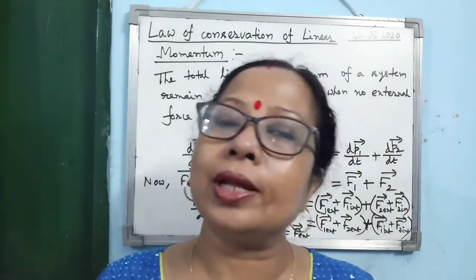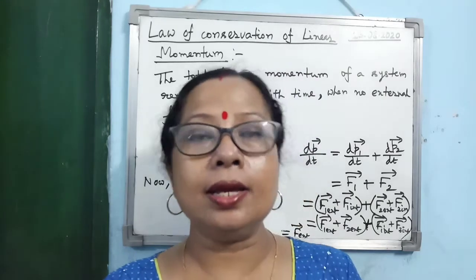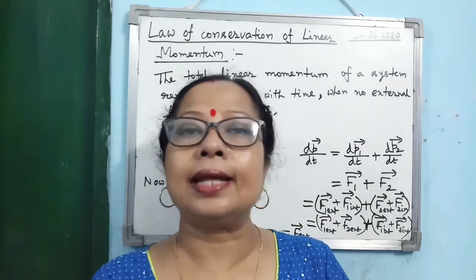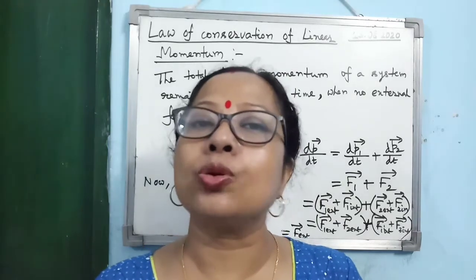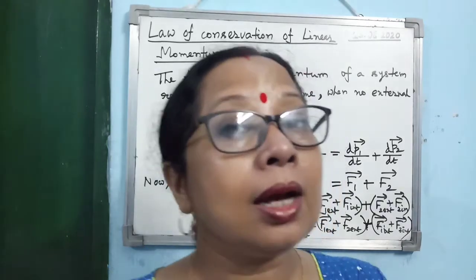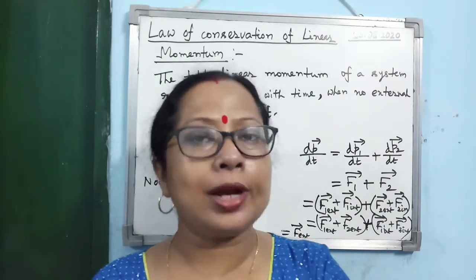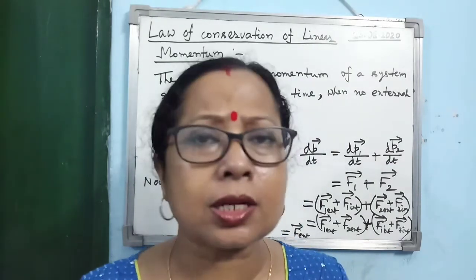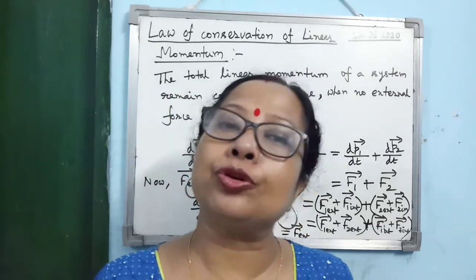The same thing you can apply for the recoil of a gun also. What is happening when the bullet is fired from a gun? Before the firing, the momentum of the bullet and the gun is 0. As there is no external force acting on the gun and bullet system, the gun is applying force on the bullet, the bullet is applying force on the gun, so the total linear momentum should remain constant.